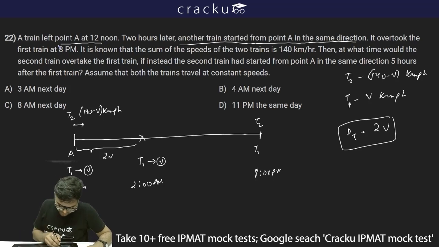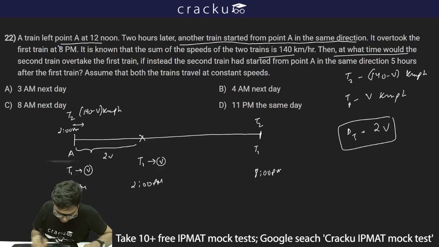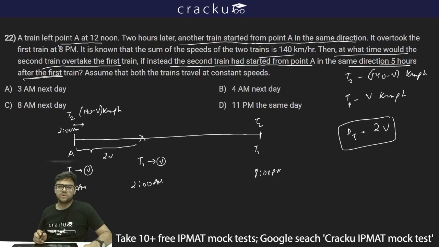Now this is at 2 p.m. Also this T2 is at the position at 2 p.m., because it is 2 hours later after 12 noon. So this is a situation when it is 2 hours later after 12 noon. Now the question is asking, at what time would the second train overtake the first train if instead the second train had started from point A in the same direction 5 hours after the first train.